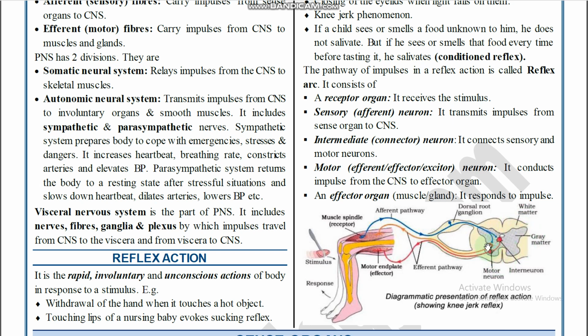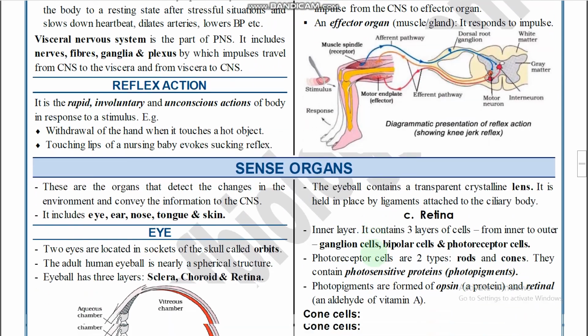This is the motor neuron, and this is the interneuron, connecting the sensory and motor neurons. This one is the efferent pathway, by which the nerve impulse reaches the effector organs from the CNS. There is a motor end plate on the muscles where the nerve impulse is received. So this is the knee jerk reflex, right?